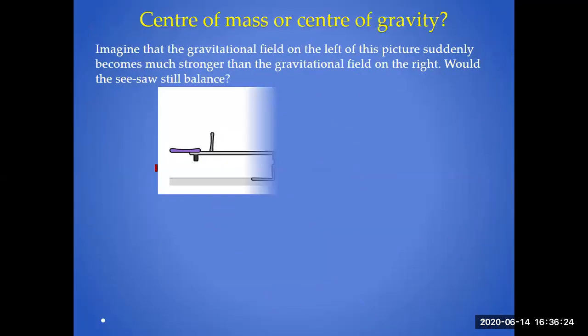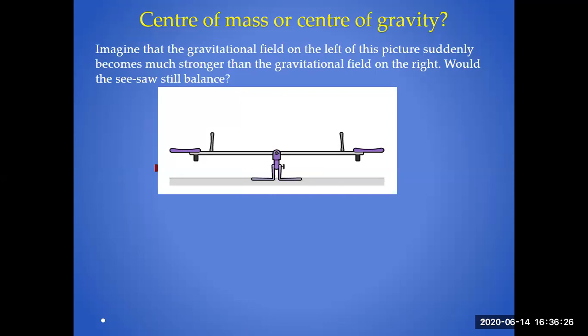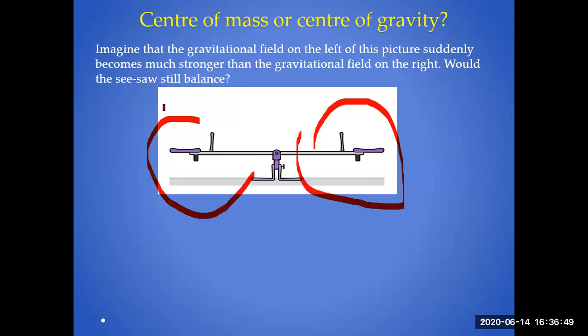Center of mass or center of gravity. Imagine that the gravitational force on the left of the picture suddenly becomes much stronger than the gravitational force on the right. Would the seesaw still balance? This is another question. What will happen if the force is acting on this side or on this side? If both the forces are equal, then what will be the effect?